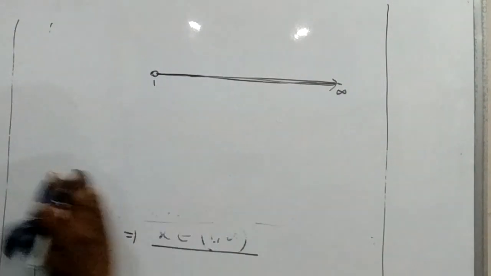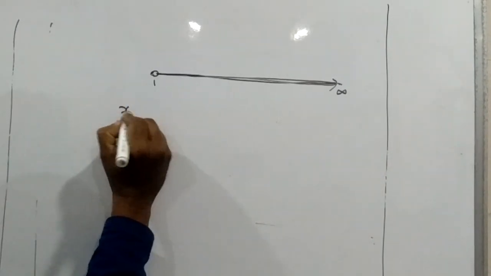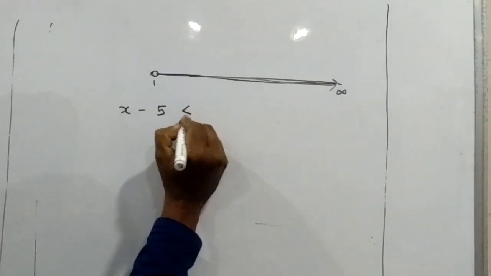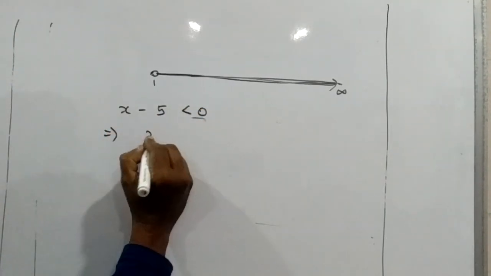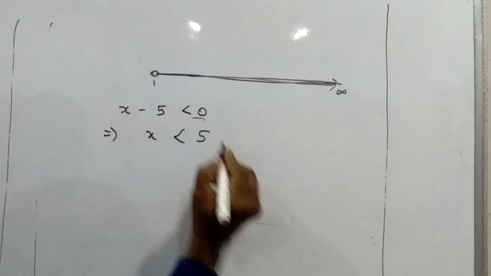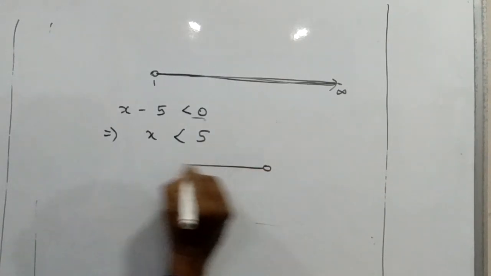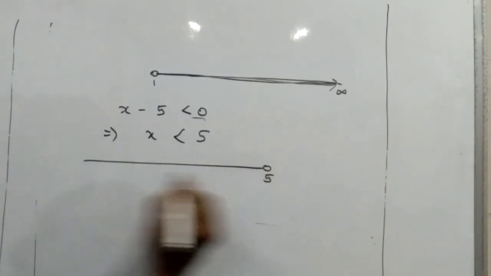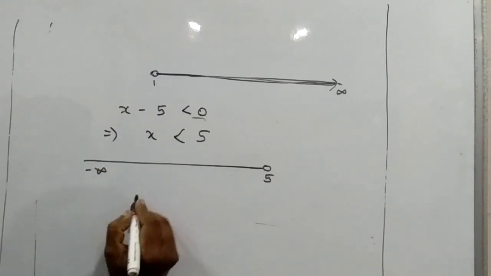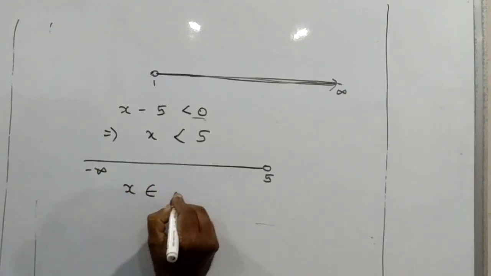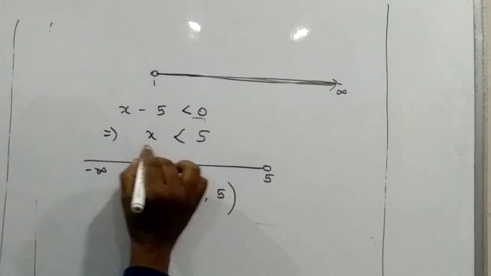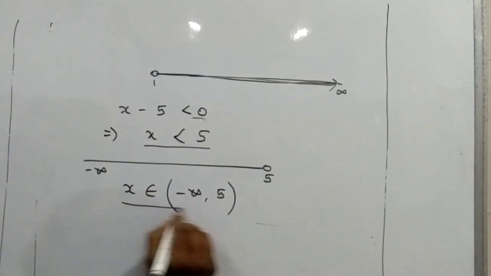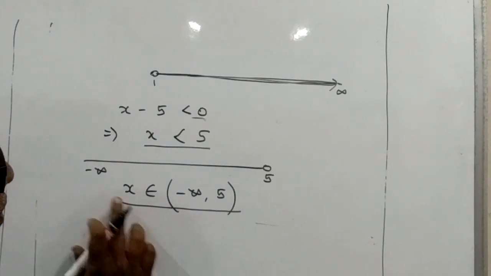Similarly, if I take x minus 5 is less than 0, here we can say x is less than 5. So it is your 5, and this is your minus infinity. So we can say x belongs to minus infinity to 5. X less than 5, its interval form is (minus infinity, 5).